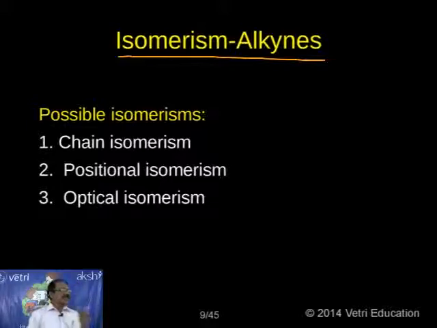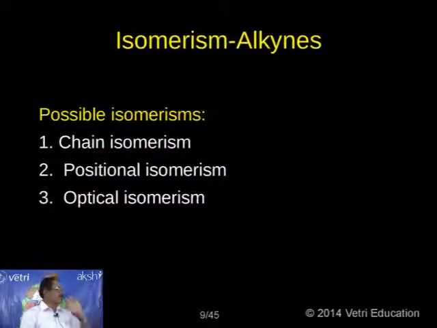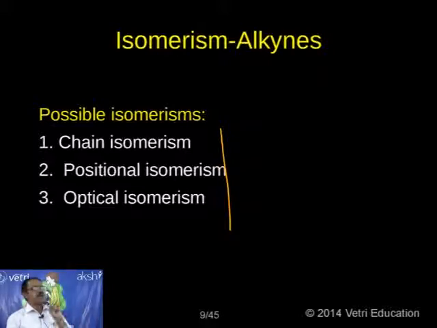Out of 6 isomerisms, in the case of alkynes, only 3 isomerisms are possible: chain isomerism, positional isomerism, and optical isomerism. Kindly follow, my dear students. When questions are asked in competitive examinations, one among the following isomerisms is possible, one among the following isomerisms is not possible. Based on this, they are asking questions. So these 3 are possible. What are the other 3 not possible? Kindly follow: functional group isomerism is not possible, metamerism not possible, and geometrical isomerism not possible. If you have this idea, you can answer any question from the competition point of view.